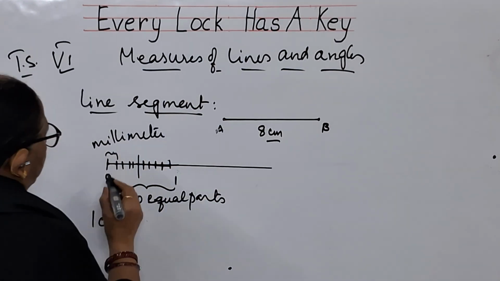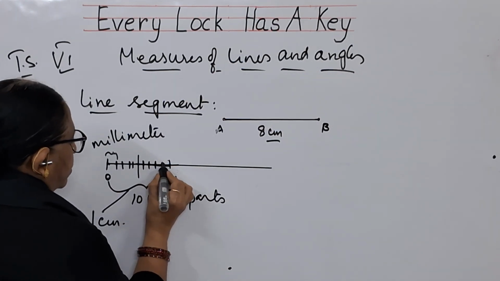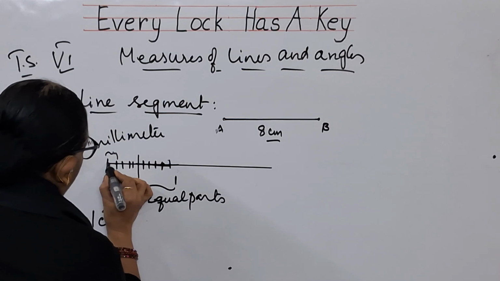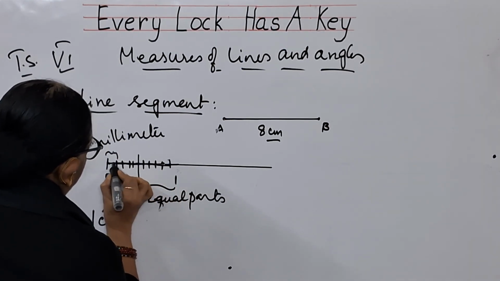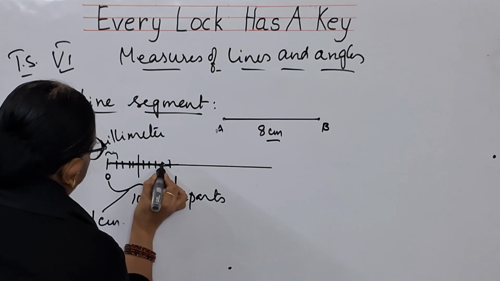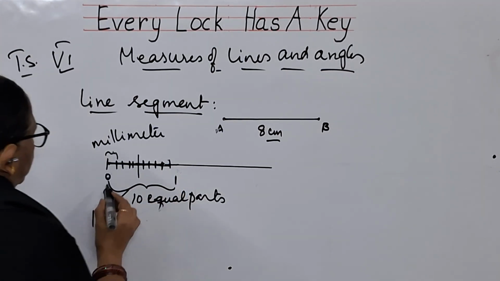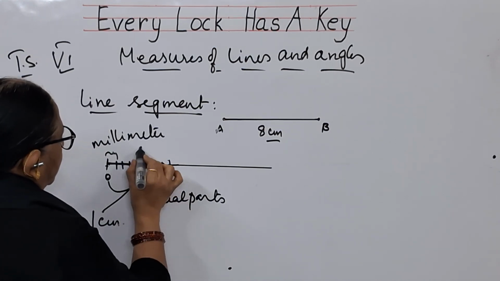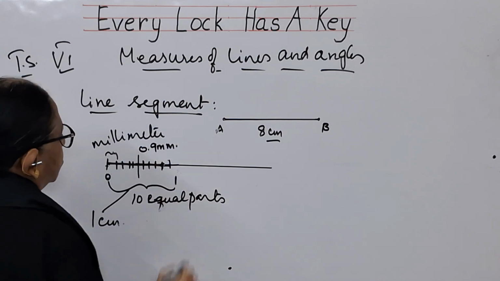Suppose you have got a line segment from here to here. I will draw it like this, a little bit thicker up to here. Suppose this is the line segment from here to here. This is 0. How many parts, children? 9. 0.9 centimeters is the measure of this.